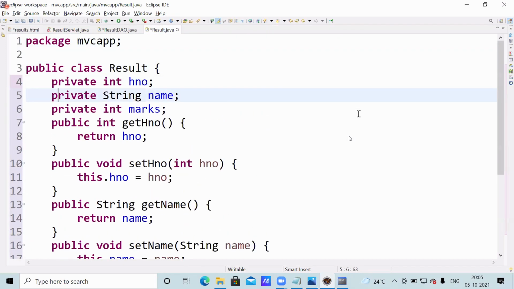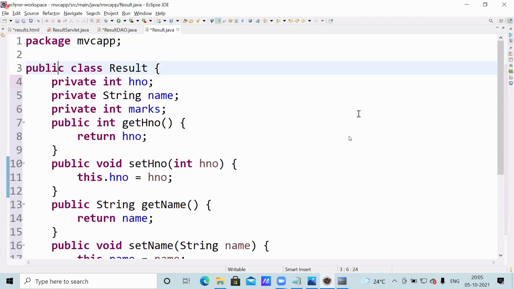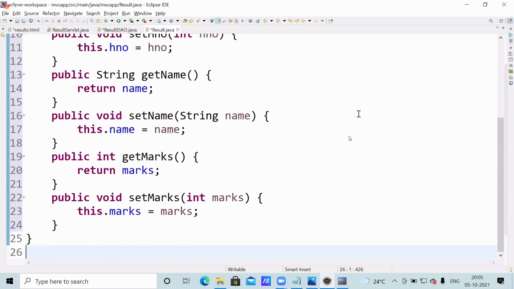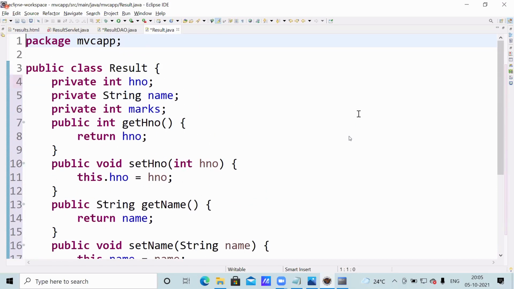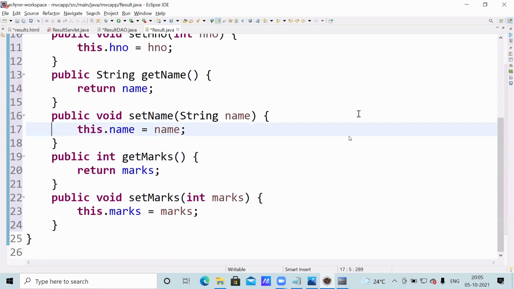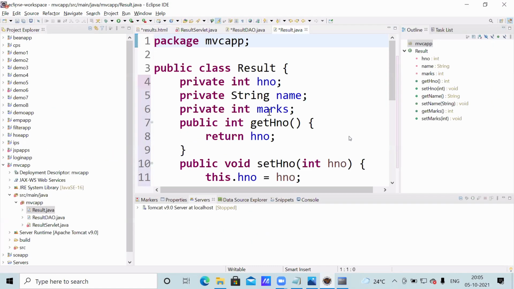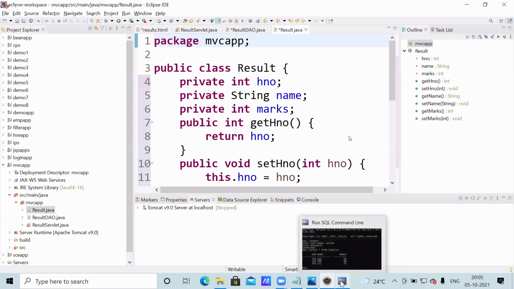Get hall ticket number, get name, get marks, set marks, all generated. Right, this is the bean class. Now this is also over.